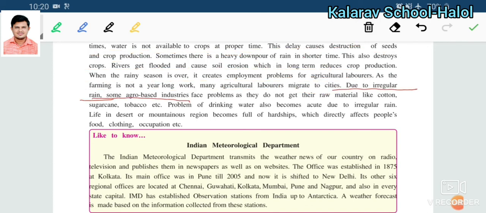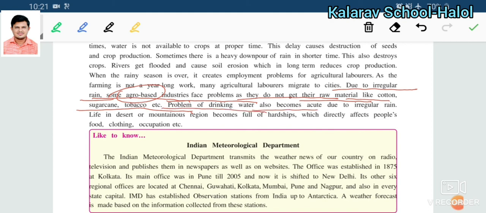Not only agricultural laborers face unemployment; some agro-based industries face it too. The industries which depend on agriculture also face this same problem. They do not get their raw material like cotton, sugar cane, tobacco, etc. These are the raw materials which come from crop production, which was not happening. So what will the agro-based industry do at that time?